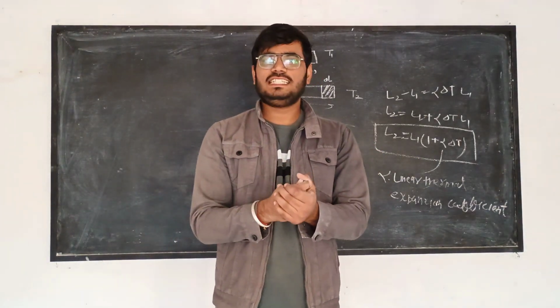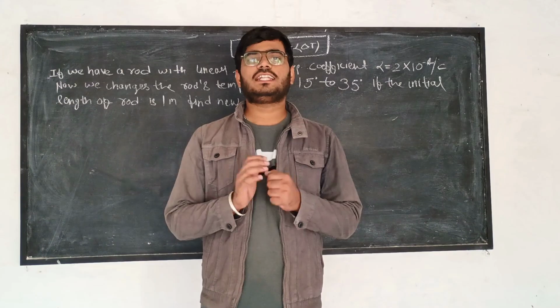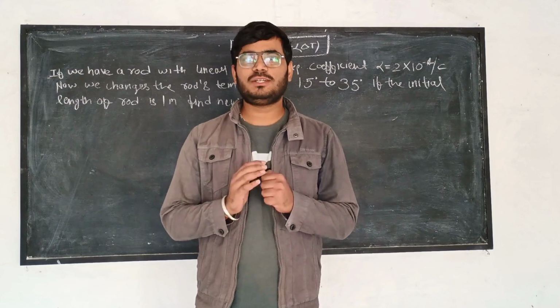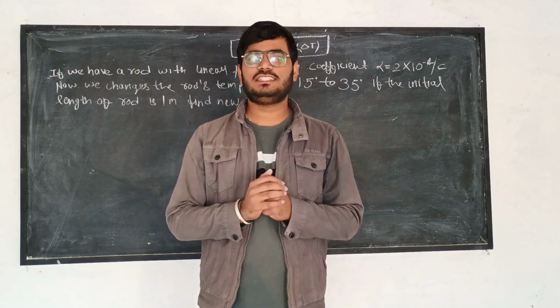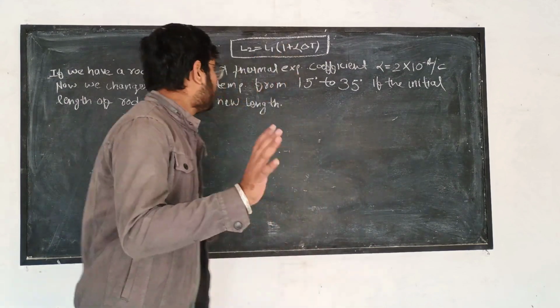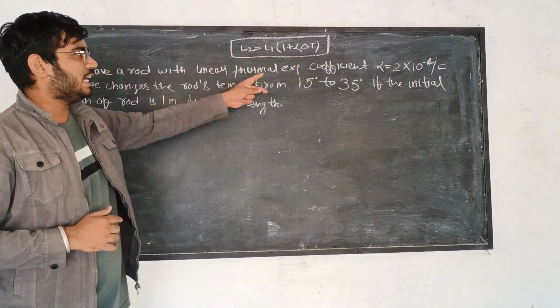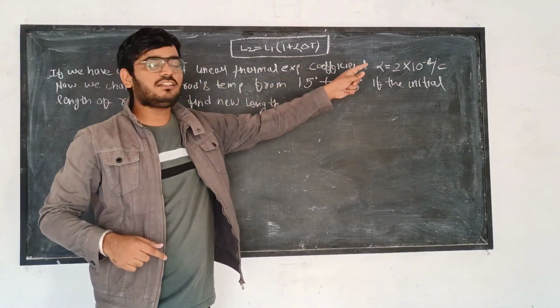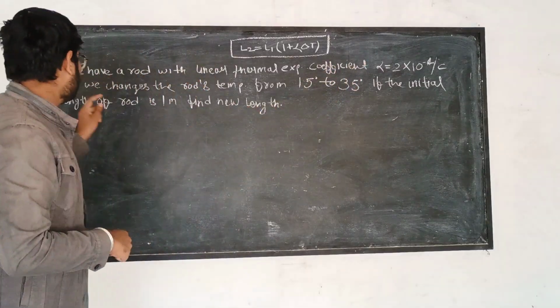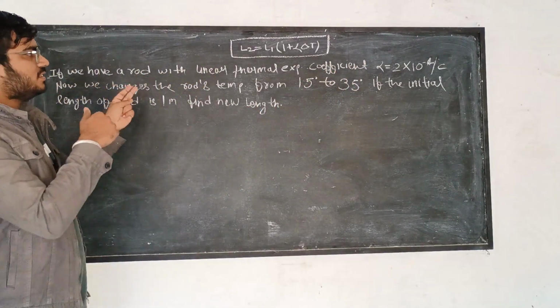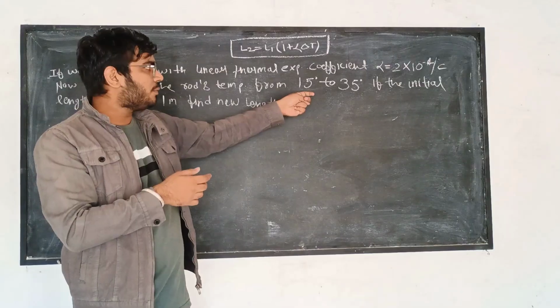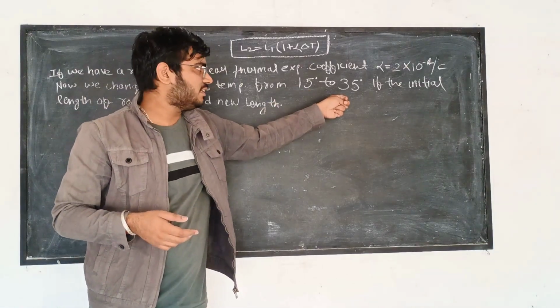Now we will see an example of thermal expansion. Till now we have completed the concept of thermal expansion. Suppose we have a rod with linear thermal expansion coefficient 2 into 10 to the power minus 4 per degree centigrade. We change the temperature of the rod from 15 degrees to 35 degrees.